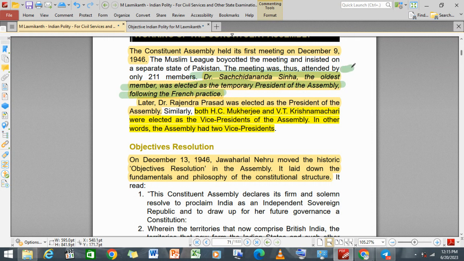I told you everything, right? And H.C. Mukherjee was the vice president of the assembly.